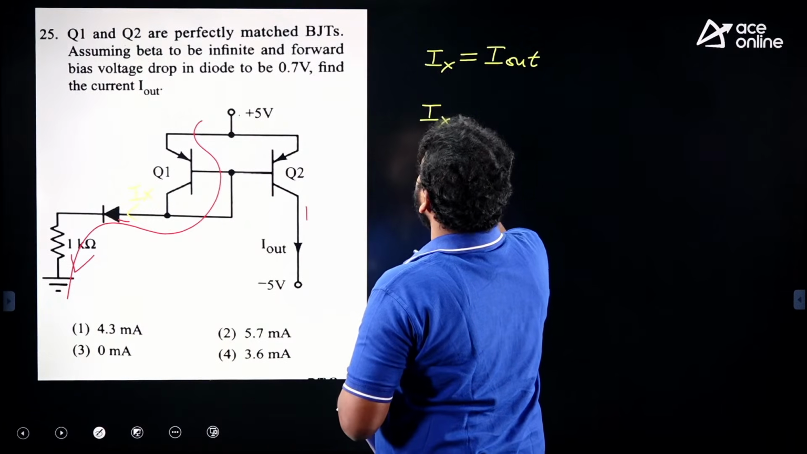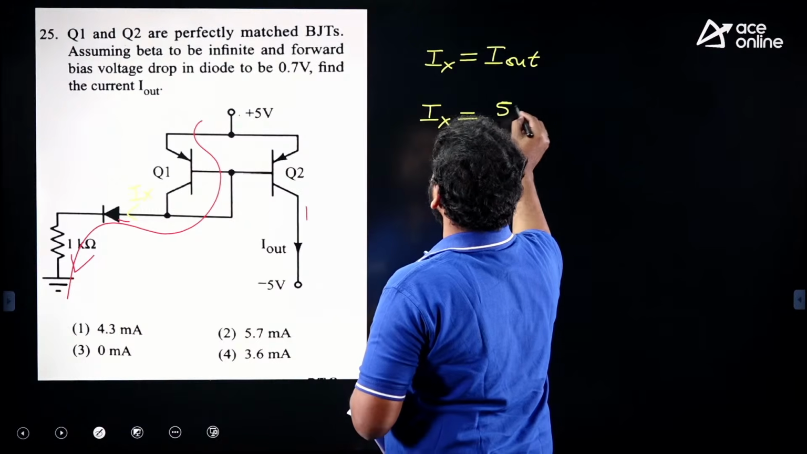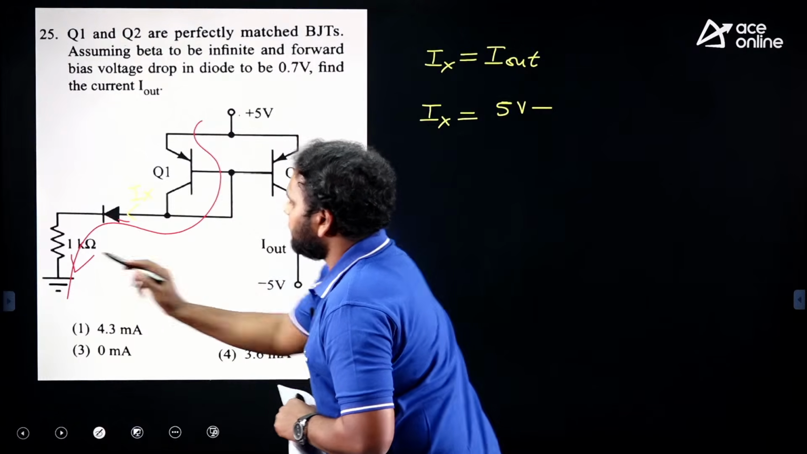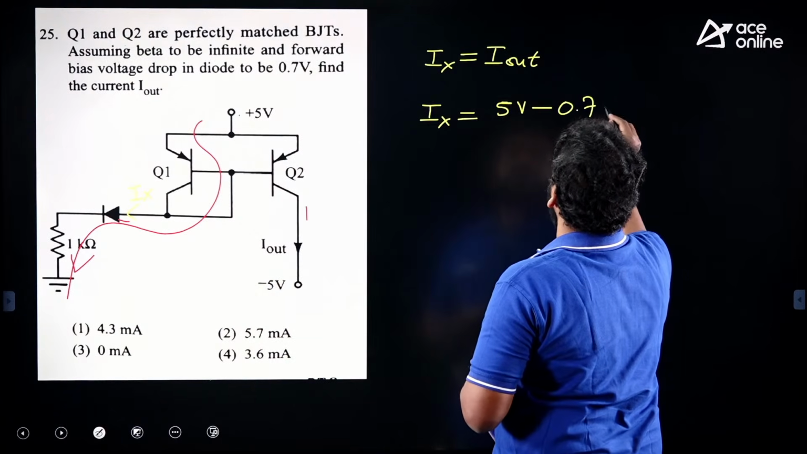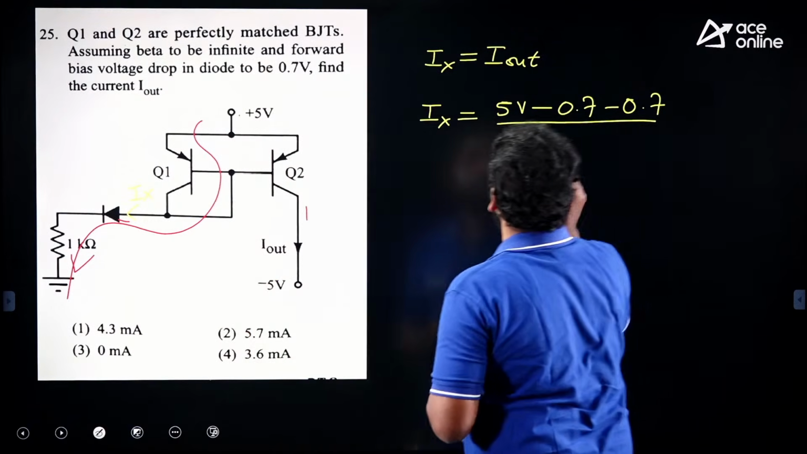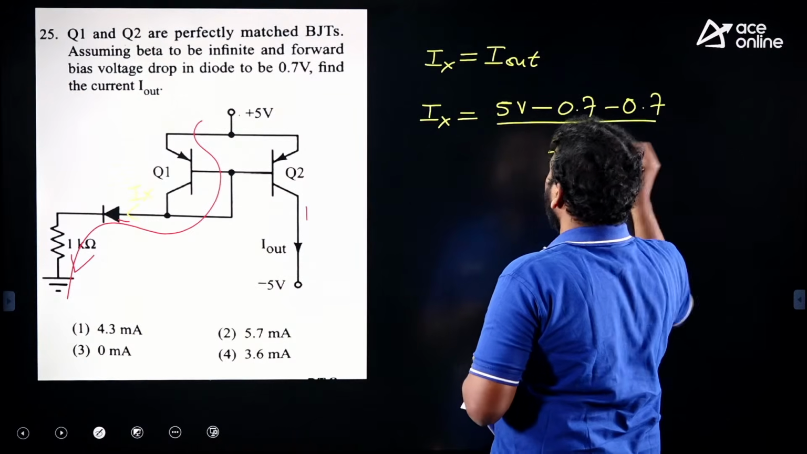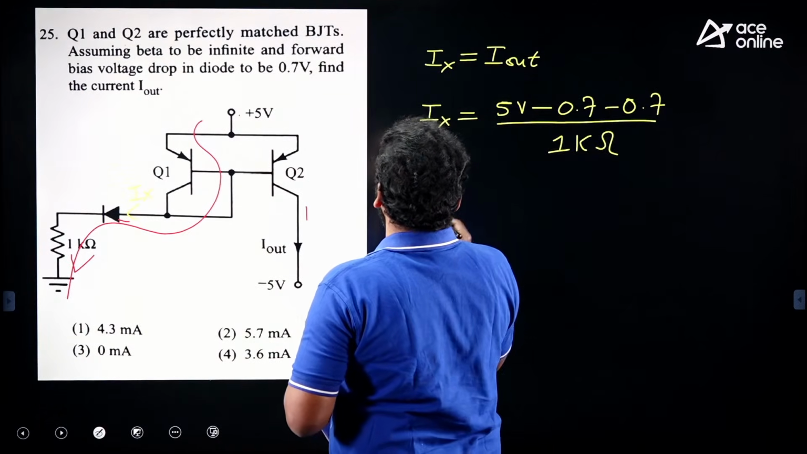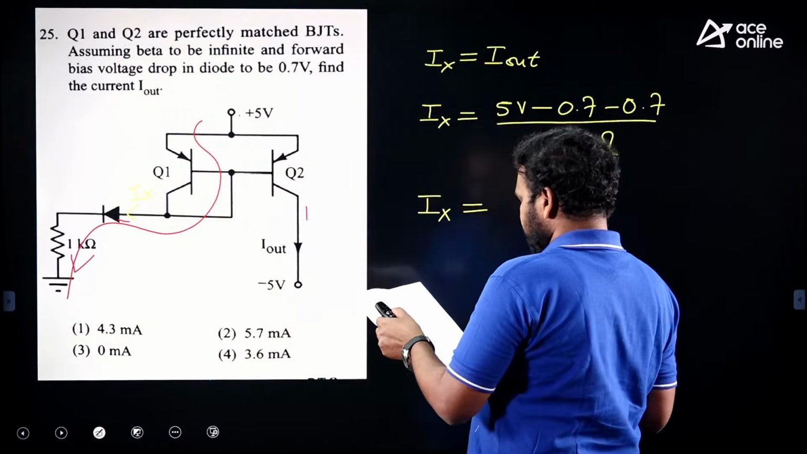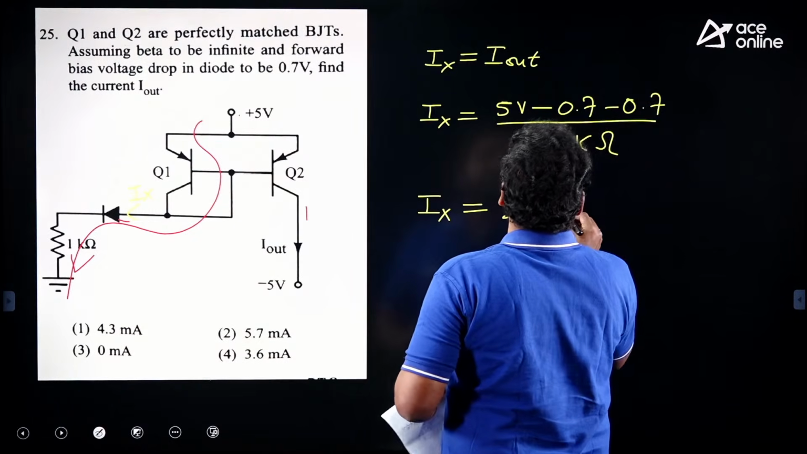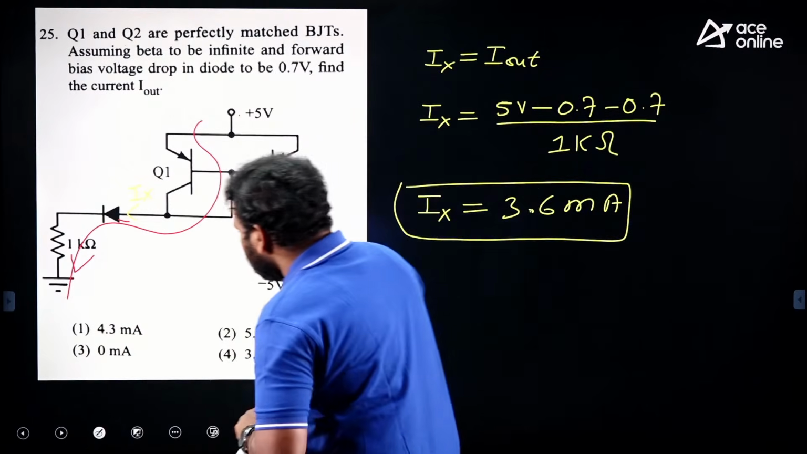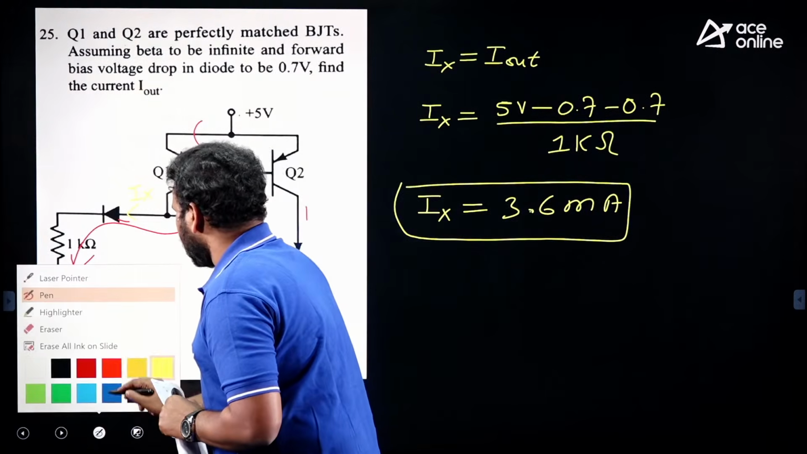Current I out or Ix is equal to 5 minus 0.7 minus 0.7, or you write 1.4, divided by the path resistance, which is 1 kilo ohm. Then you will get the load current, or output current, Ix, equal to 3.6 milliamperes if you calculate it. Please do the simplifications, and 3.6, option 4 is the correct answer.